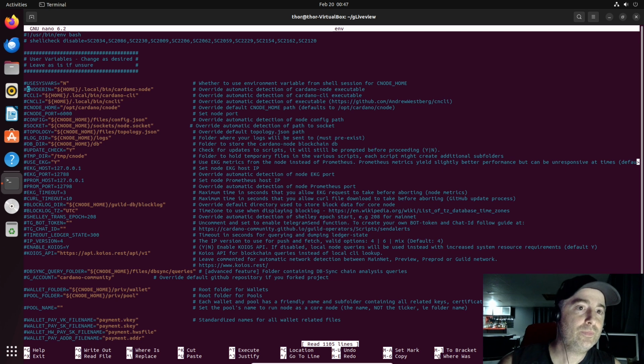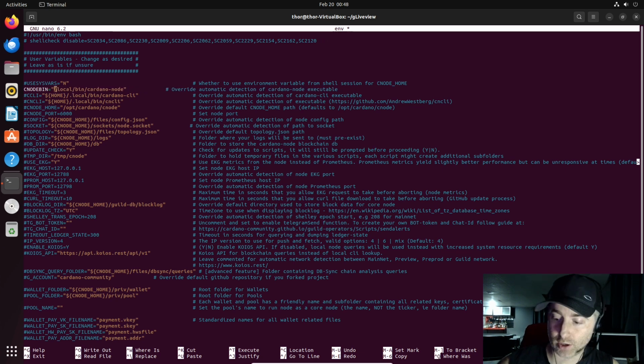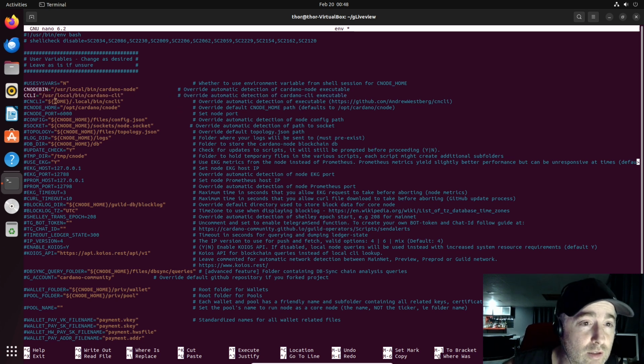I removed the hashtag and I mentioned the location of my Cardano node executables, which are /usr/local/bin/cardano-node. Same thing for the CLI. To remove the default, I remove the dot and put /usr/local/bin/cardano-cli. We don't use the CN CLI, so I'm not going to mention it.